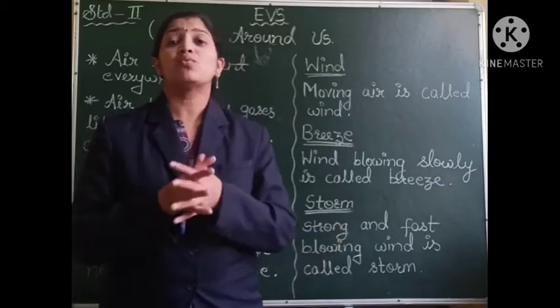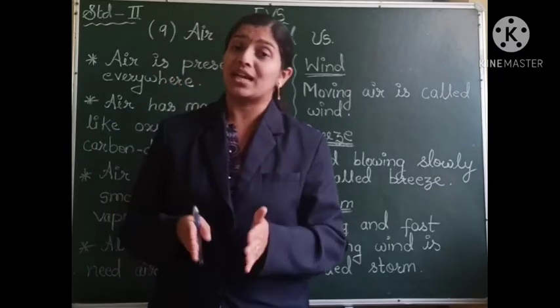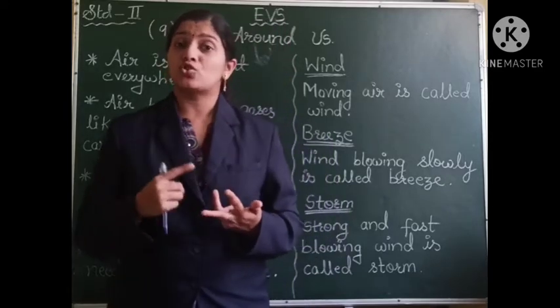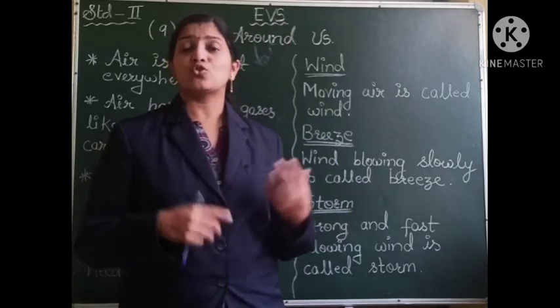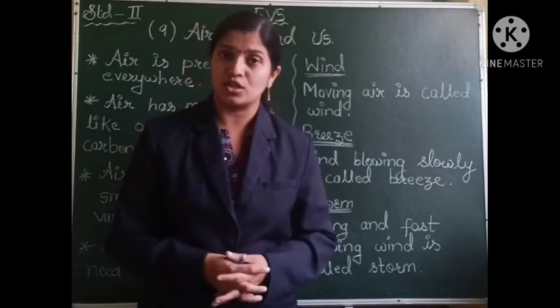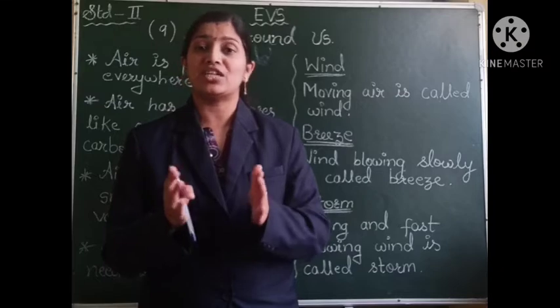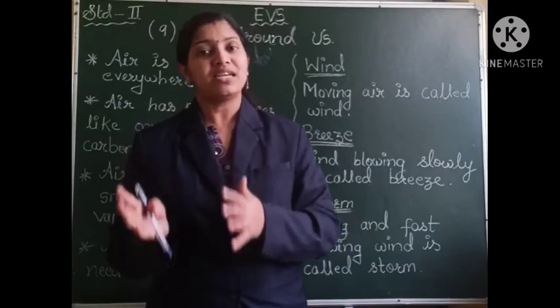And this storm is very dangerous because it can destroy the houses, the crops, and various buildings. It can cause a lot of destruction, and that is why storm is considered a very dangerous climatic condition.